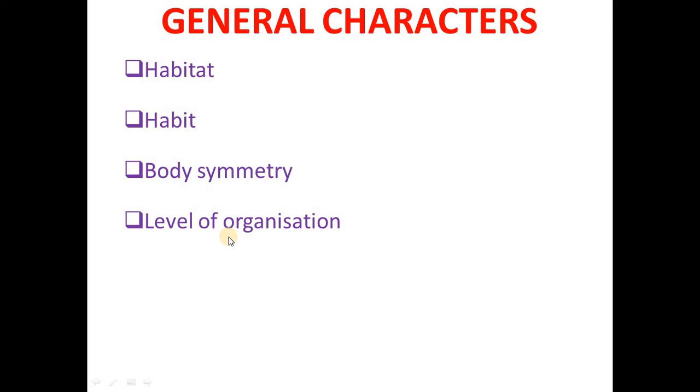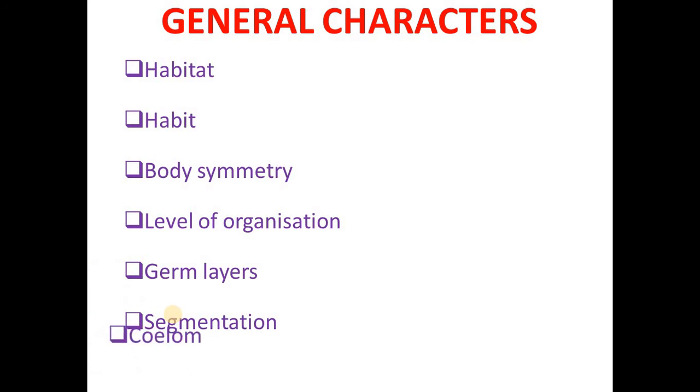Level of body organization. They possess the organ system level of body organization. Germ layers. These are triploblastic animals, that means ectoderm, mesoderm and endoderm are found in the specimens of phylum Echinodermata. If we talk about the body segmentation, the body is unsegmented. Echinoderms are coelomate animals.